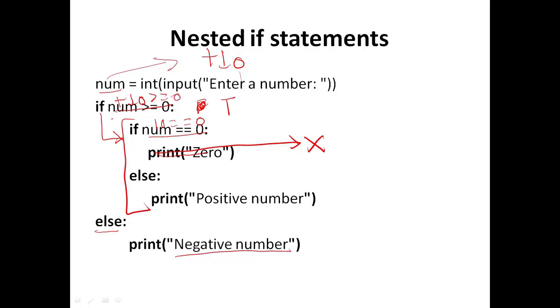In this case this print message will not be executed, so we will jump to the else part, because the if part has been evaluated to false, so this line will be executed, "positive number". That's how ladder if else works in Python.